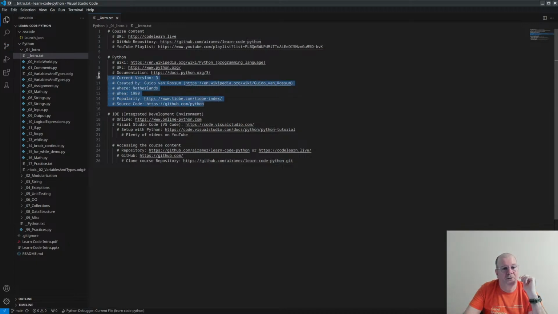So this is the Python part. This is the language that we'll learn. And now let's see about this IDE. IDE stands for Integrated Development Environment.